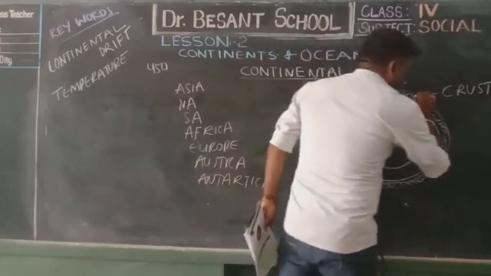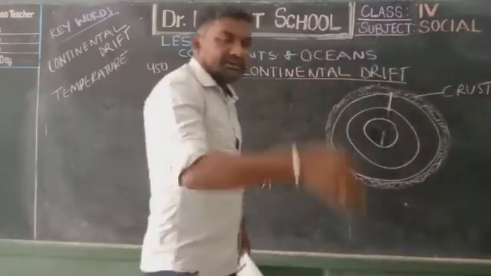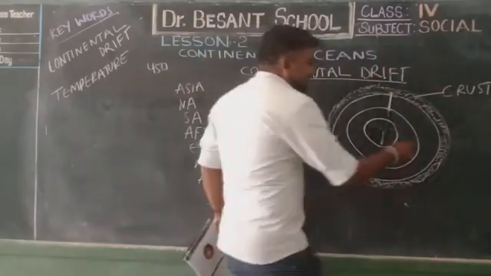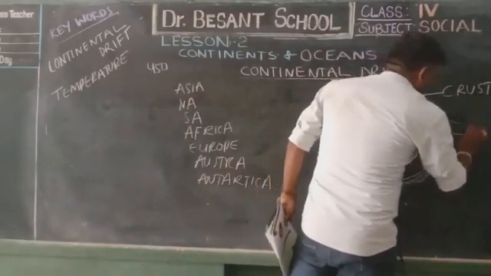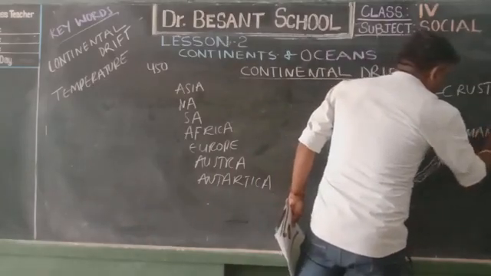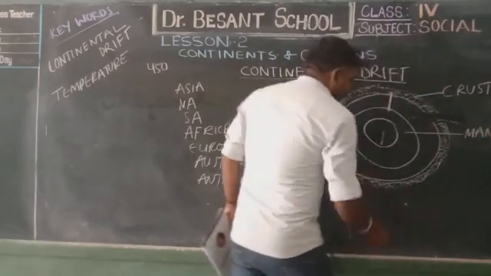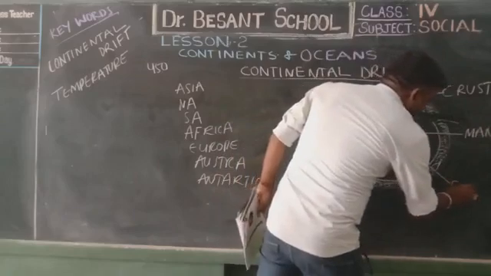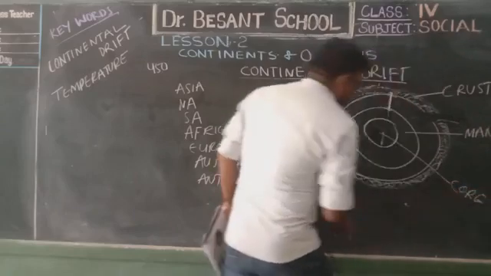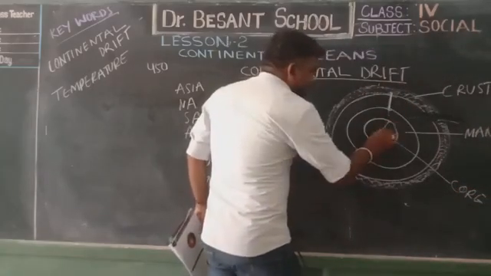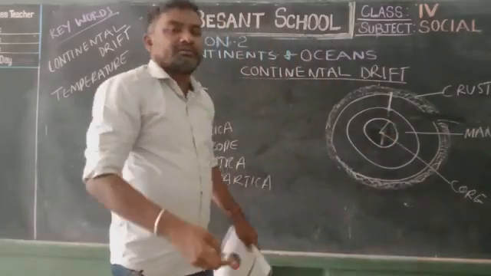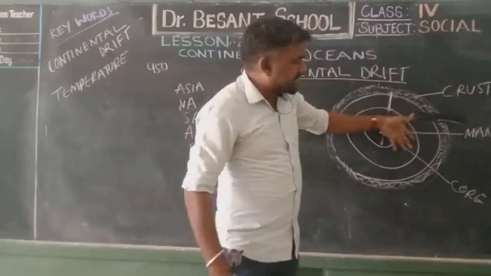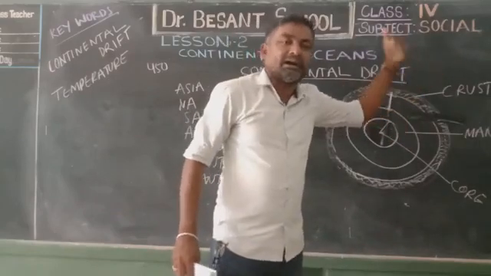First one is called the crust, where all the living beings exist, and second one is called the mantle, M-A-N-T-L-E, mantle, and third one is called the core. And again the core is divided into 2 parts: the inner core and the outer core. This we have in the 4th standard. More than this you can learn in the higher classes.